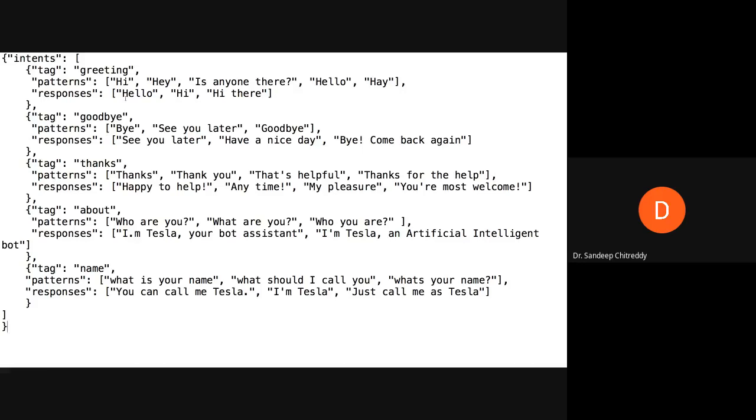These patterns are the training sentences. There are different ways of asking questions, but they all fall under the same category, and all of them together are kept under a category that we call a tag here, but in machine learning or neural network terminology, we call it labels, or you can call it output.